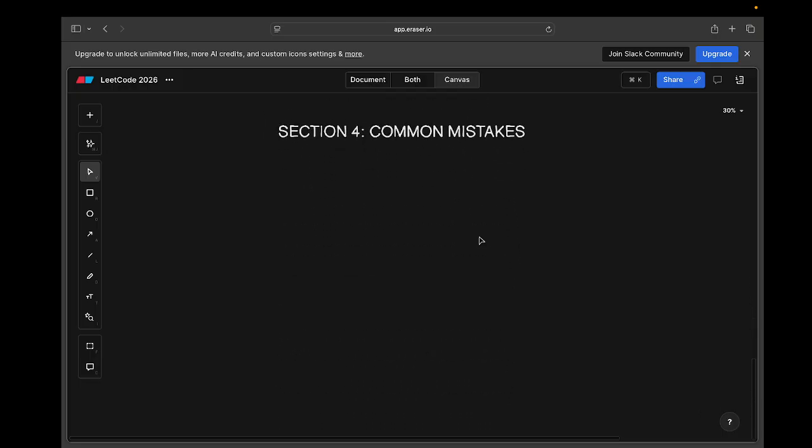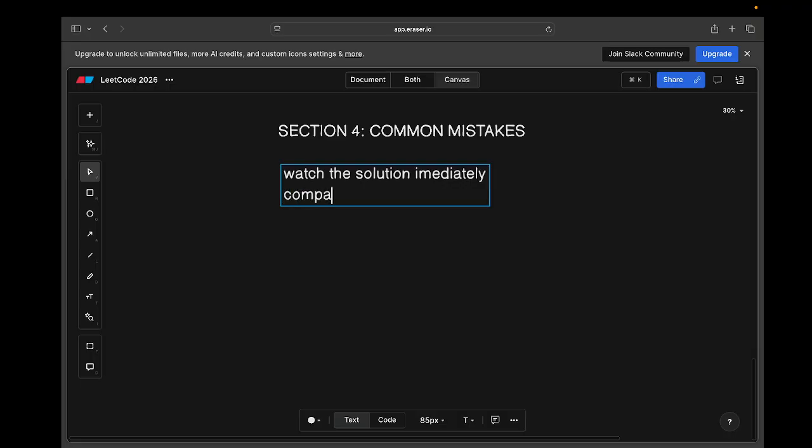Now the fourth section is the common mistakes people generally make while solving such LeetCode problems. Avoid these mistakes if you really want to improve your knowledge and your problem solving skills. First, avoid watching the solution immediately. Don't just directly watch the solution immediately, because that is not going to help you.